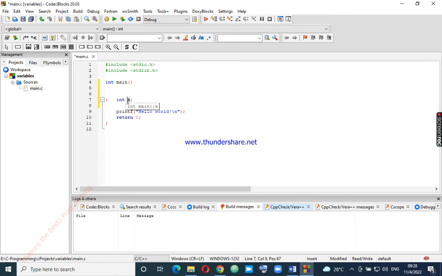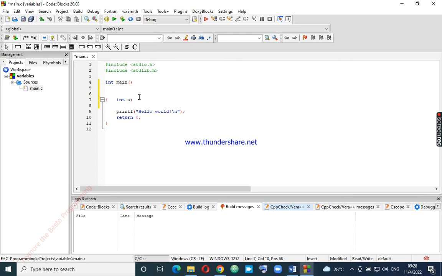So we are saying the value we assign to a will be an integer. That means we tell the compiler that the value assigned to a will be an integer.